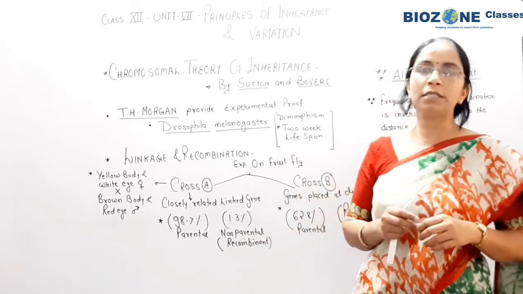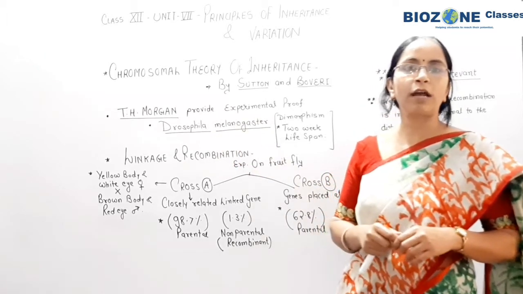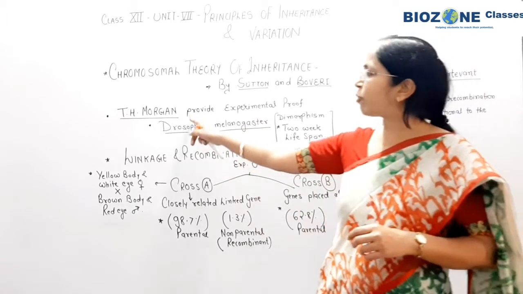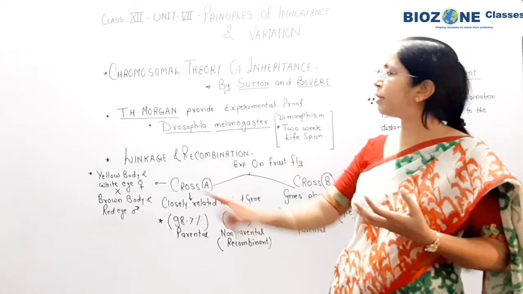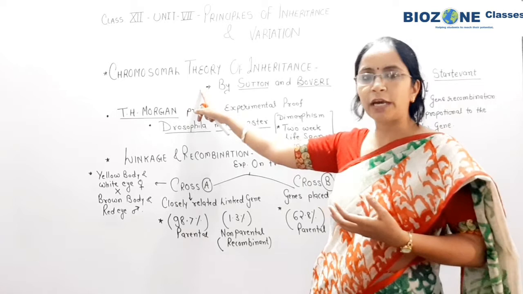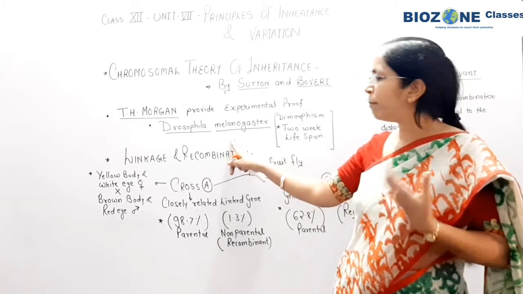So these are some reasons because of which T.H. Morgan used Drosophila for his experiment. So only for objective purposes you remember that T.H. Morgan gave the experimental proof for the chromosomal theory of inheritance, and secondly he performed the experiment on Drosophila melanogaster.